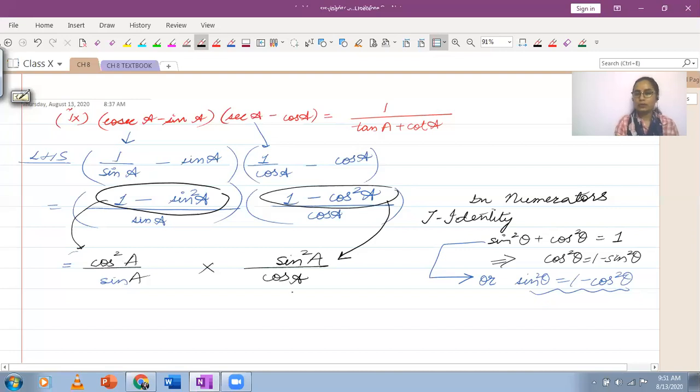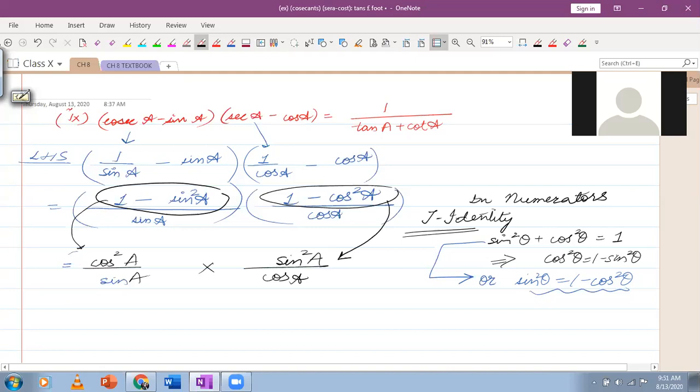Let me know if you understand what we have done till here. Anyone who would like to ask anything? We have converted cosecant and secant into sine and cos. They are the reciprocals of sine and cos. After that, in the two brackets, I've taken the LCM separately. After taking LCM in the numerators, I am taking help of the trigonometric identity sine square theta plus cos square theta equals 1. So from this identity, if I find the values for 1 minus sine square and 1